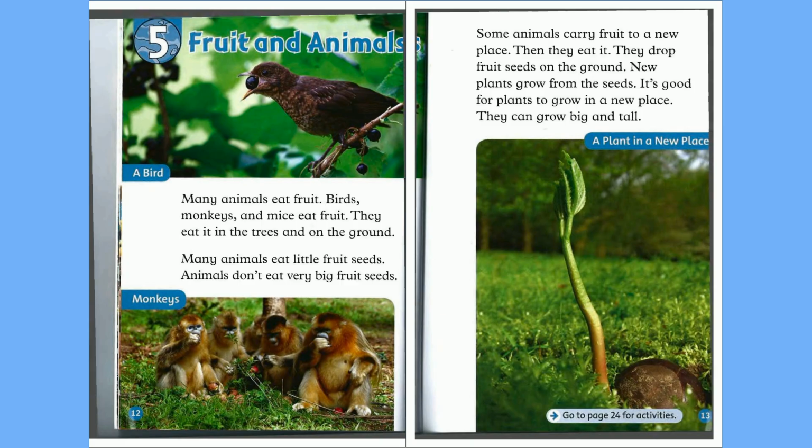Chapter 5: Fruit and Animals. Many animals eat fruit. Birds, monkeys, and mice eat fruit. They eat it in the trees or on the ground. Many animals eat little fruit seeds. Animals don't eat very big fruit seeds.